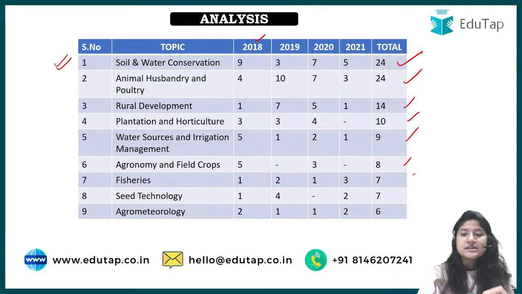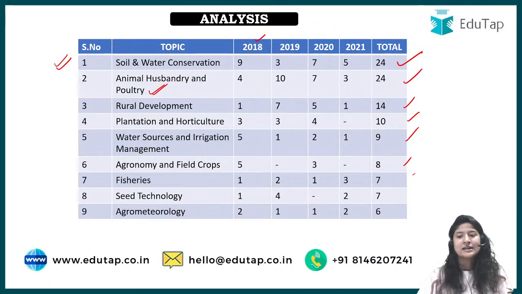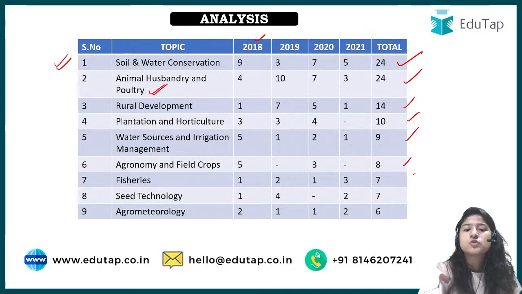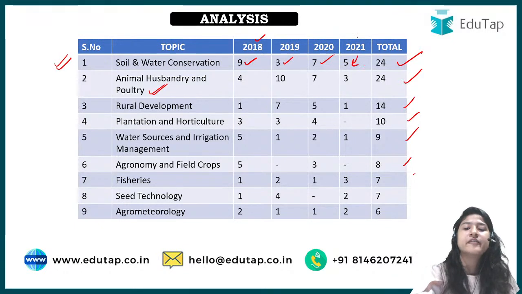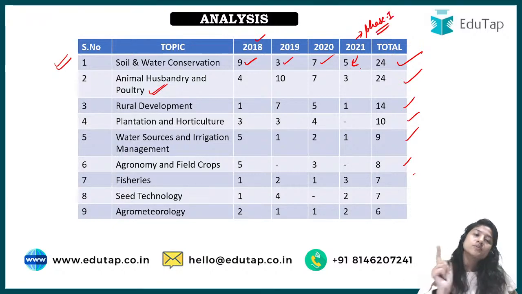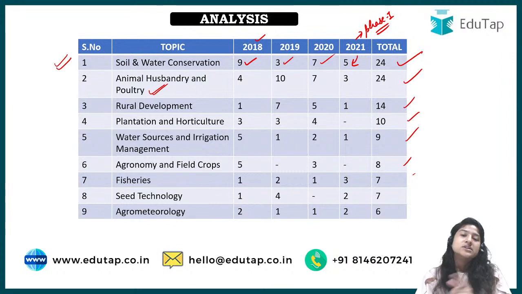So soil and water conservation, why have I kept it first and animal husbandry second? We'll look at it. In 2019, 9 questions were asked across both phases, then 3, then 7, and then 5 questions were asked in just phase 1, which you should keep in mind. It includes everything: the type of soil, soil texture, soil order, everything that comes under soil and water conservation in our course. So 5 questions were just from phase 1.